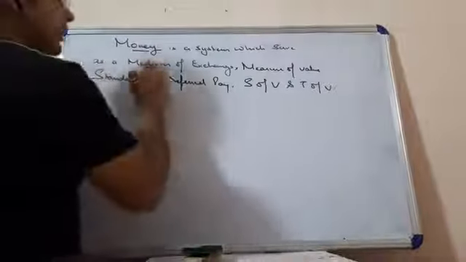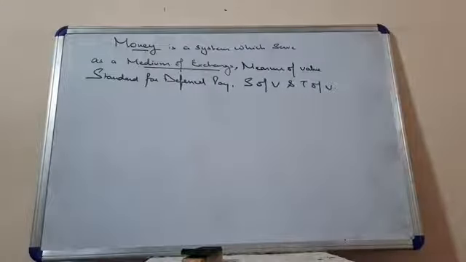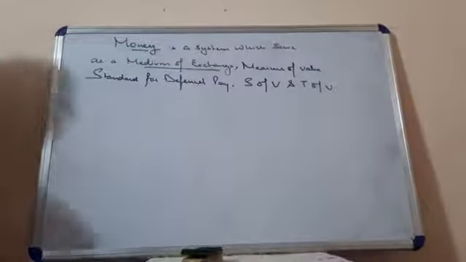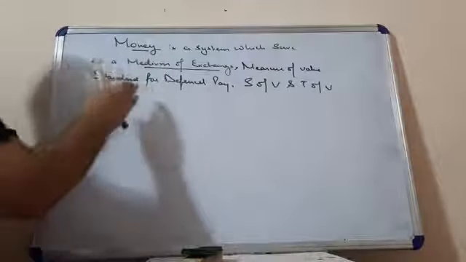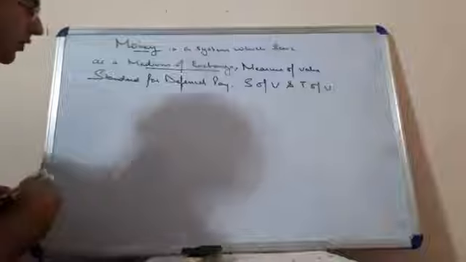Dear students, if you write the definition till here only, that is, money is a system which serves as a medium of exchange, then also you will be getting the full marks for your definition, because this is the most important function of money, that is medium of exchange. Other than that, there are also other functions like measure of value, standard for deferred payments, store of value, and transfer of value. These are the functions of money. With the help of this, we have made the definition of it.